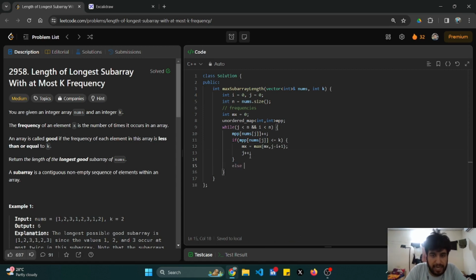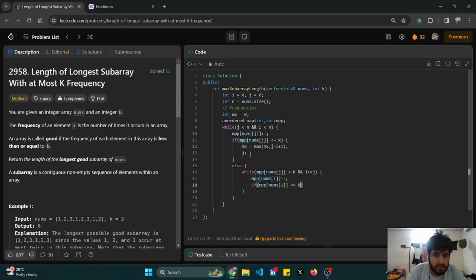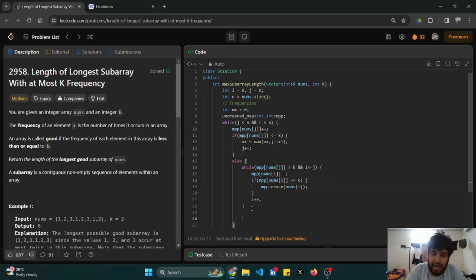Else, while mp of nums of j remains greater than k and i is less than or equal to j, I'll simply decrement the frequency of nums of i, and if it becomes 0, I want it to be removed from the map. My i pointer should be incremented, and if mp of nums of j is still less than or equal to k, my mx would still be updated.